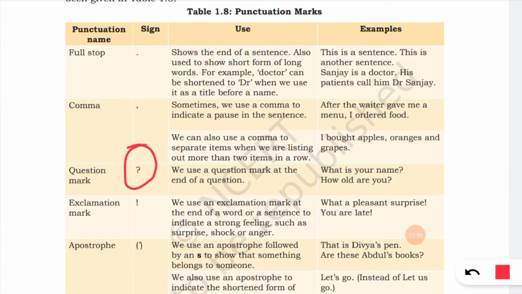Then question mark. We use a question mark at the end of a question, for example, how old are you, what is your name, etc. Then exclamation mark. We use an exclamation mark at the end of a word or a sentence to indicate a strong feeling such as surprise, shock or anger. Like, what a pleasant surprise! Or, you are late!